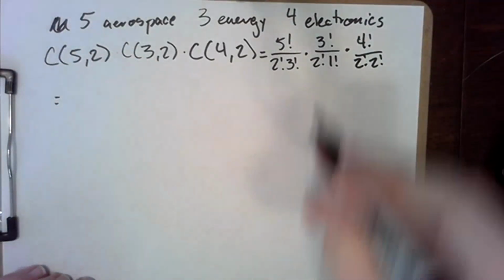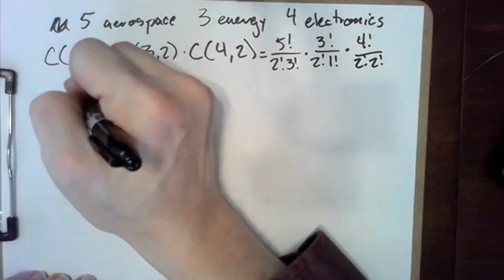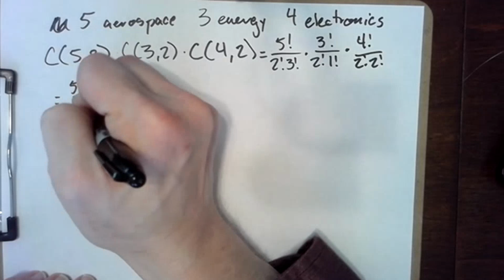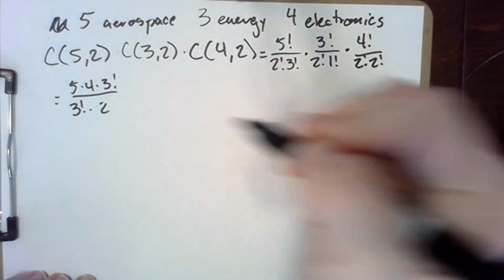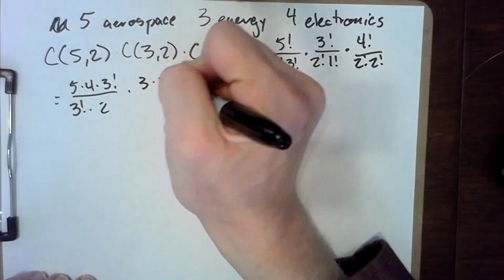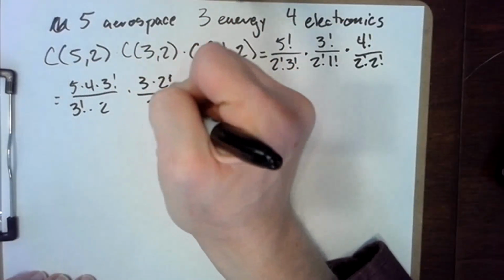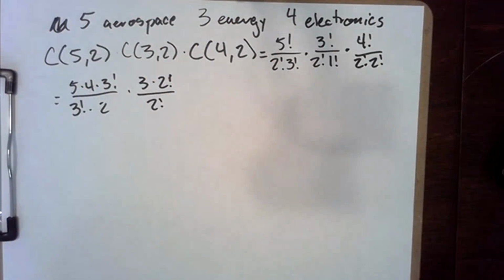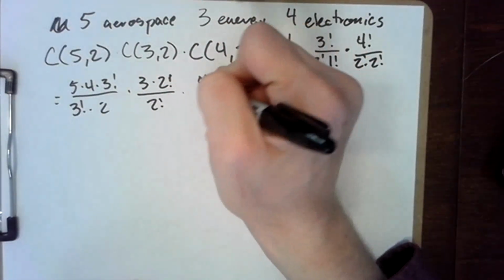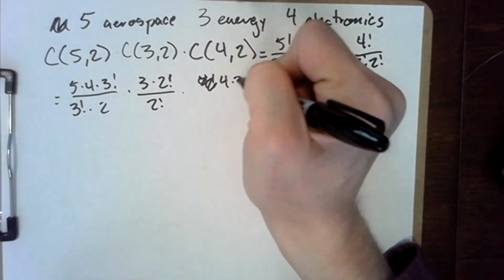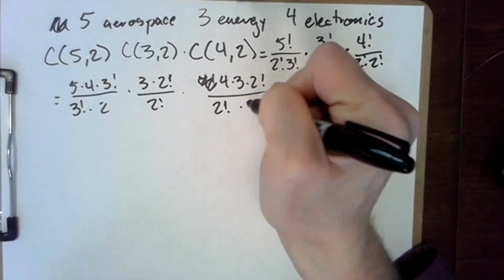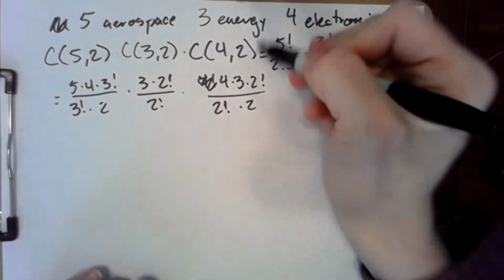That gives us 5 times 4 times 3 factorial over 3 factorial times 2, times 3 times 2 factorial over 2 factorial, since 1 factorial is just 1, times 4 factorial, 4 times 3 times 2 factorial over 2 factorial times 2, since 2 factorial is just 2.